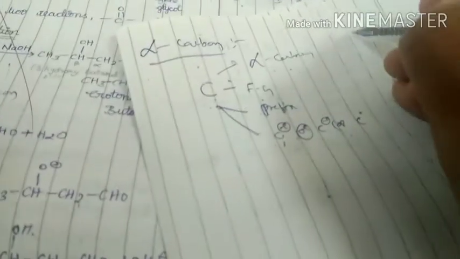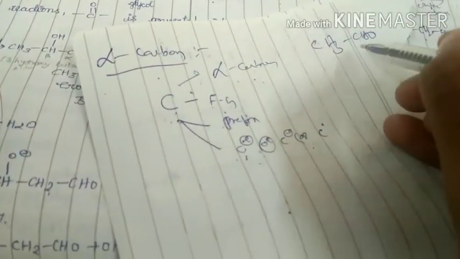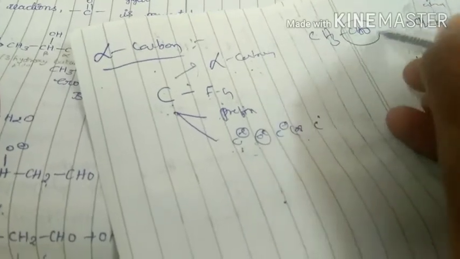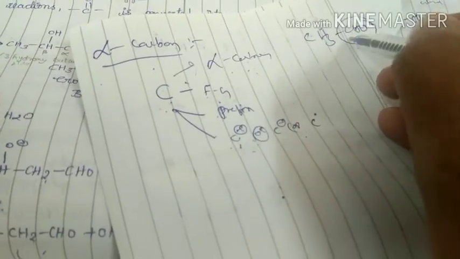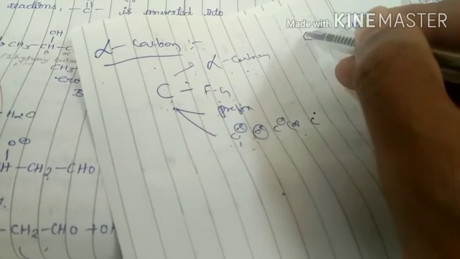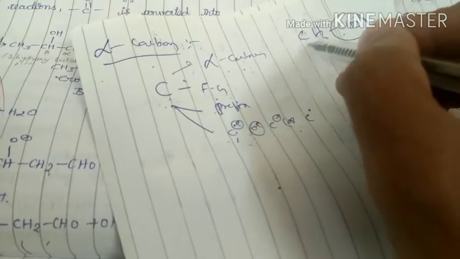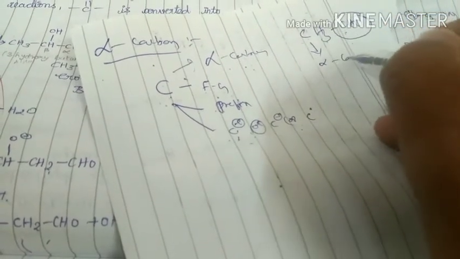For example, see CH3CHO. In this molecule, this CHO is a functional group. To this CHO, CH3 is attached. That means this carbon is attached with that functional group, so this carbon is considered as alpha carbon.